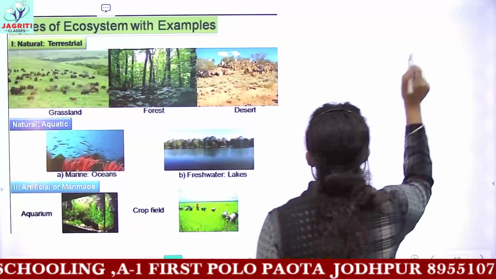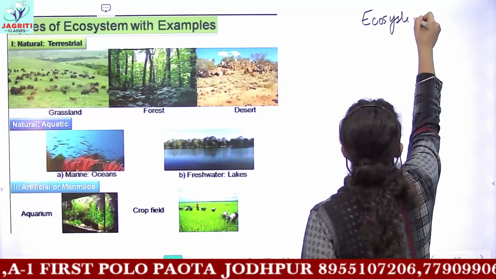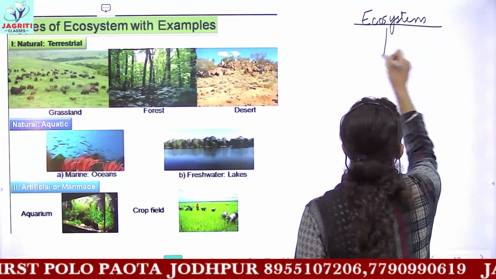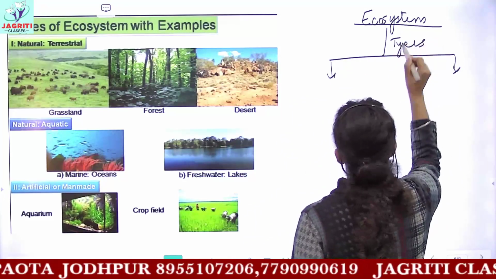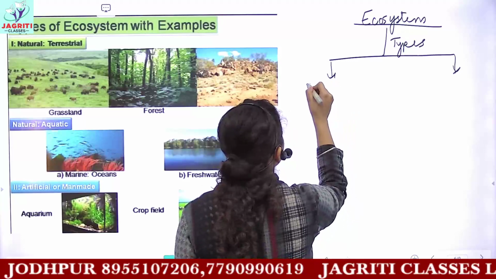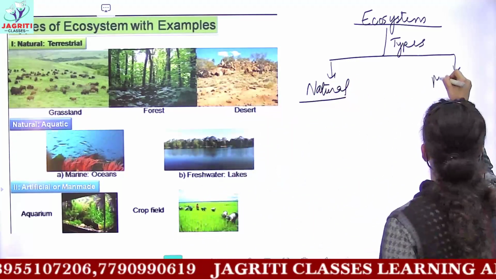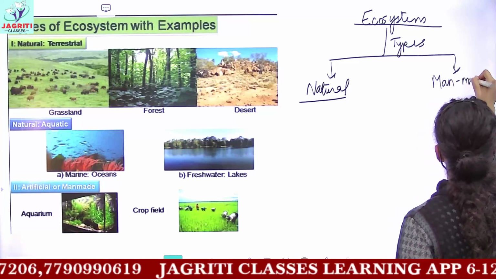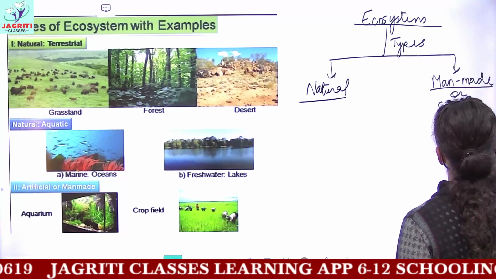So if we draw the flow chart of ecosystem, that is types of ecosystem. This ecosystem can be divided into two categories. The first one would be natural ecosystem and the next one would be man-made ecosystem. Man-made is also known as synthetic ecosystem, okay?